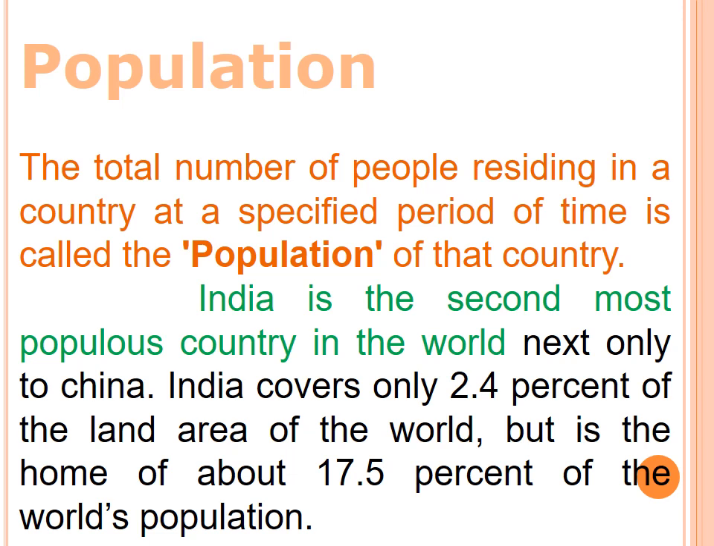India is the second most populous country in the world, next only to China. So China is the first place and India is the second most populous country. Okay, but in India the population is very high. India covers only 2.4% of the land area of the world, but is the home of about 17.5% of the world's population. You see that? We have only 2.4% of the land area of the world, but the population percent is 17.5 of the world. So the population is very high in India, next to China.